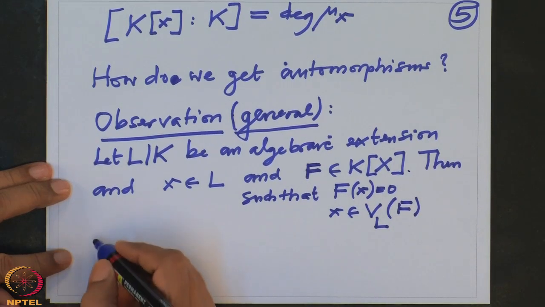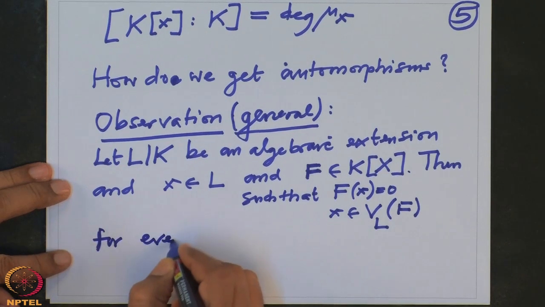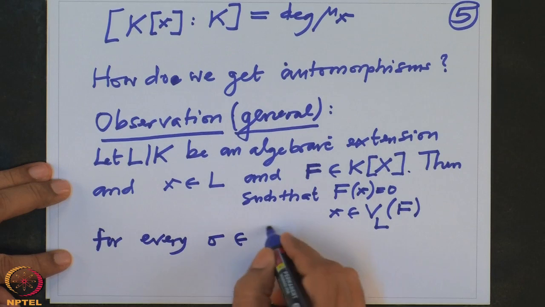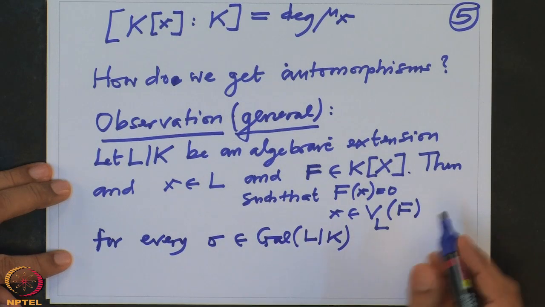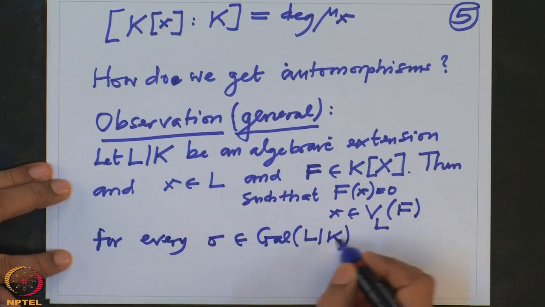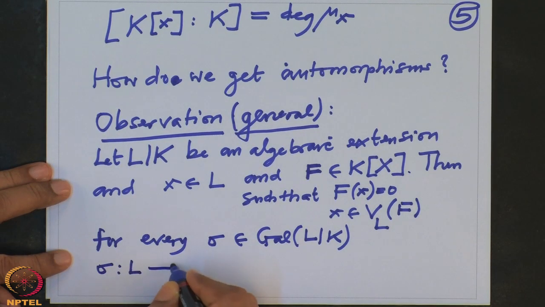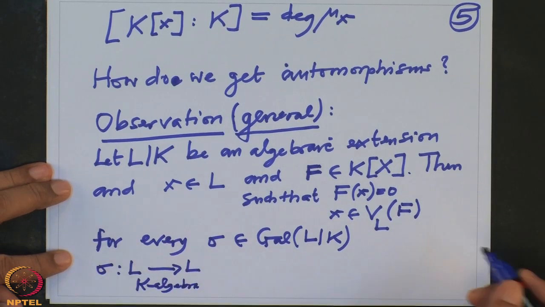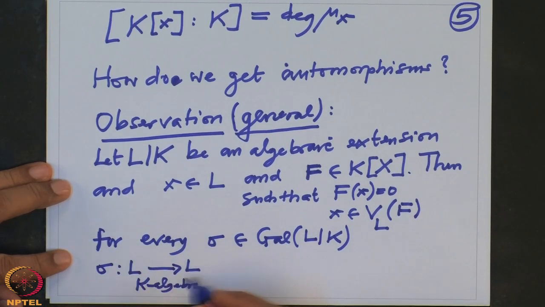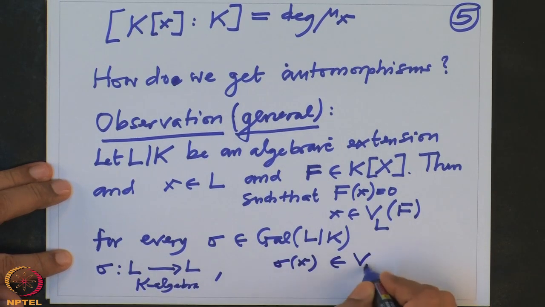Then let us take sigma. Then for every sigma, an element in the Galois group of L over K, which means sigma is a K-algebra homomorphism from L to L. So for every such sigma, sigma of x is also a zero of f.